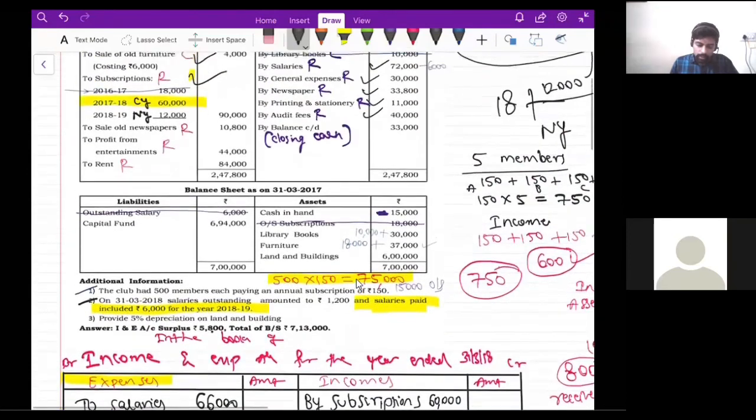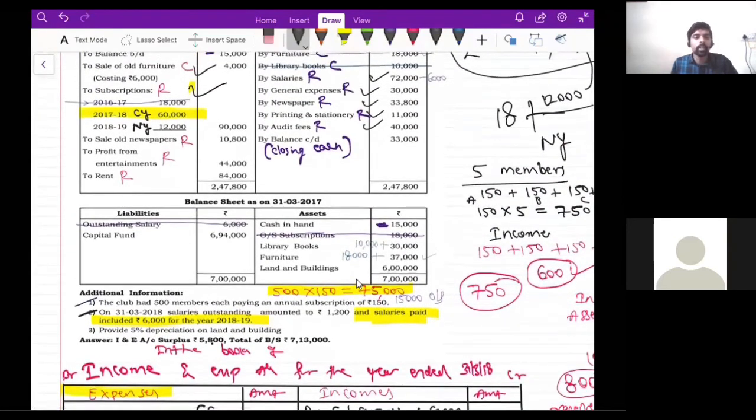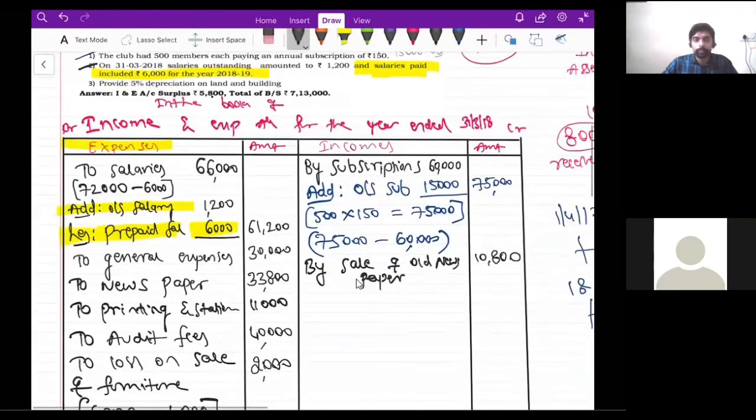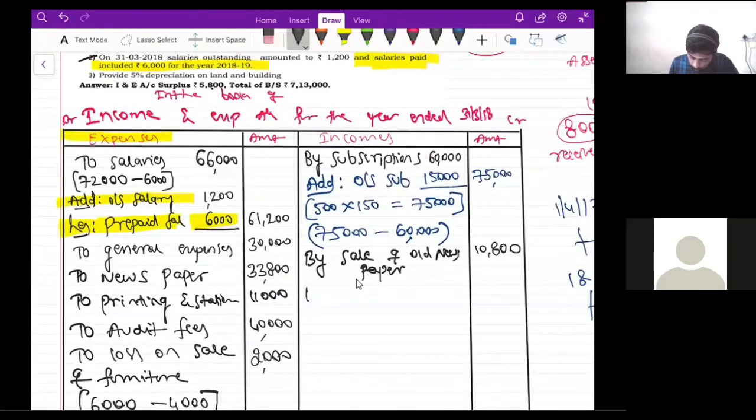Then which is the next item, guys? After the sale of old newspaper, which is the next item? Profit from entertainment. Profit from entertainment is 44,000 rupees. Even that is an income. By profit from entertainment. Can someone tell me how much is profit from entertainment? I forgot the amount. Can someone chat to me, guys? See the question and then tell me. You have the question with you, right?